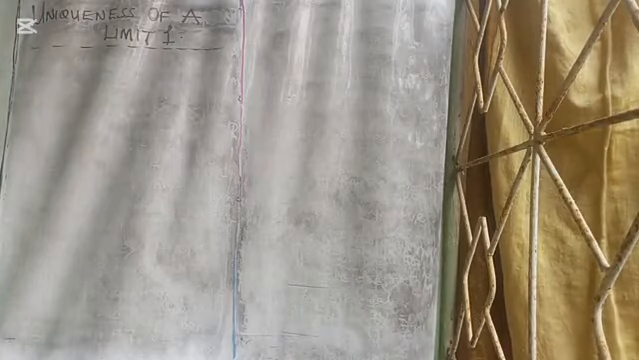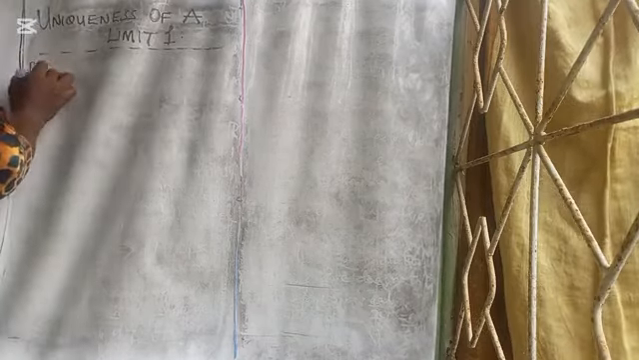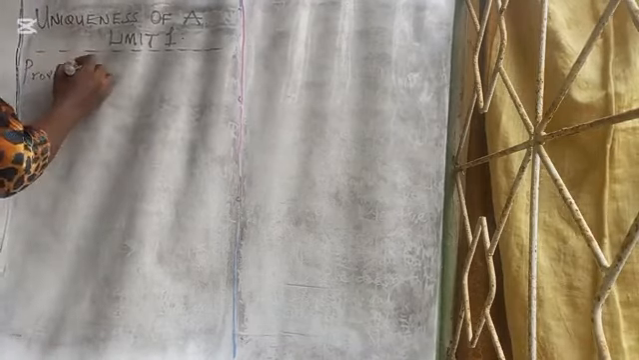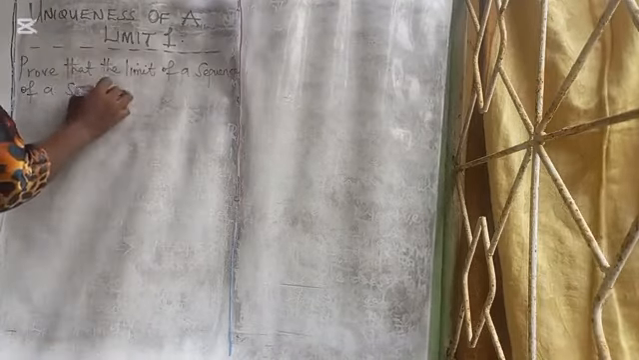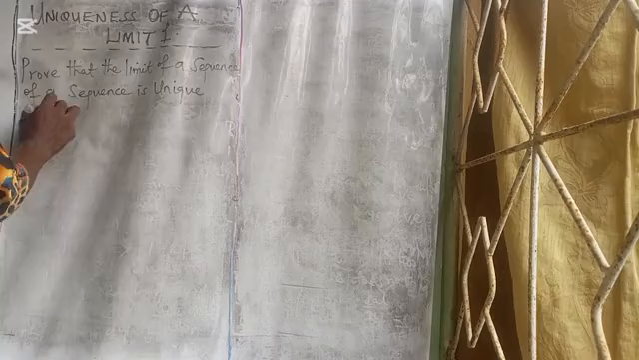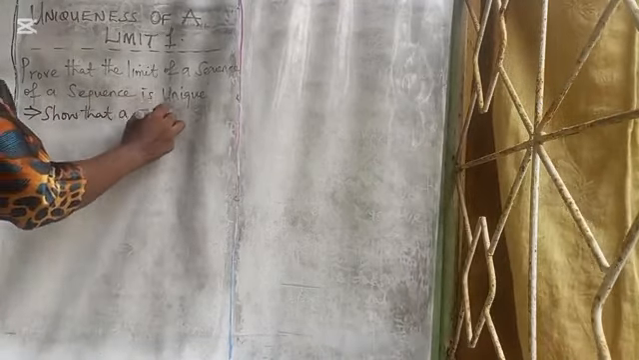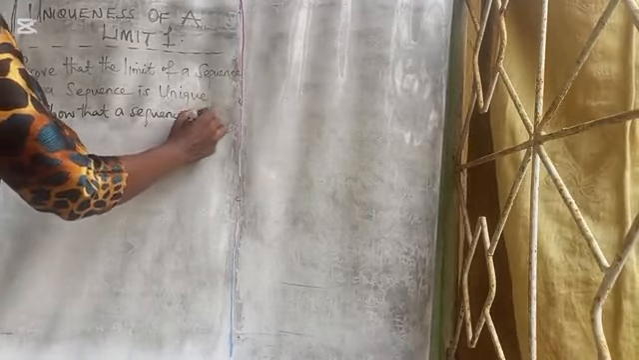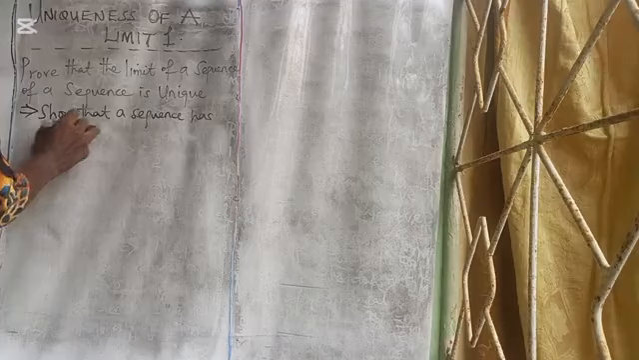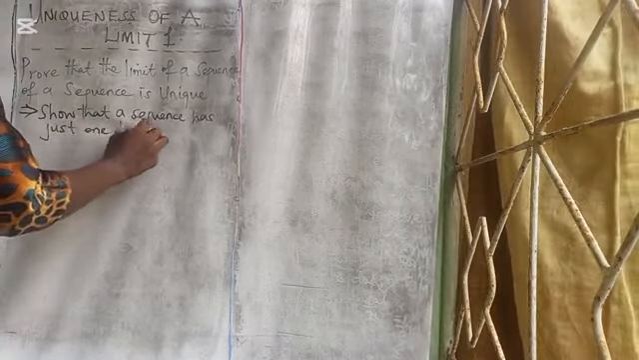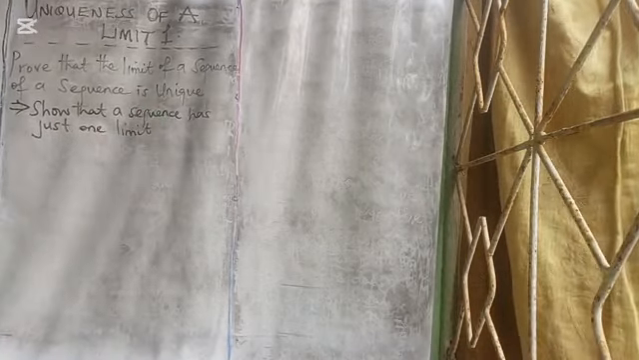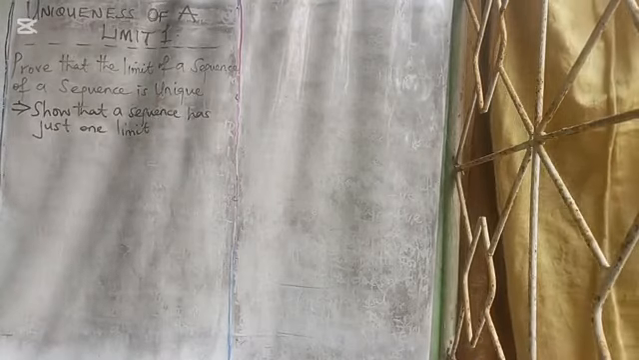In today's class, we want to prove the uniqueness of a limit. That implies that we want to prove that the limit of a sequence is unique. We want to show that a sequence has just one limit. A sequence can only have just one limit.